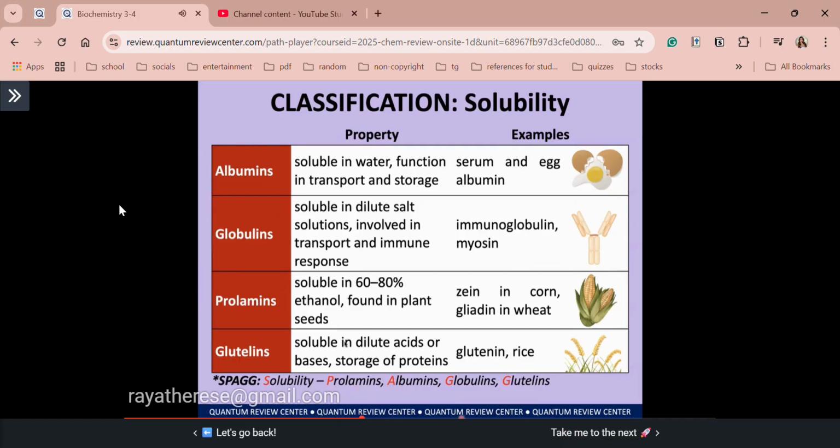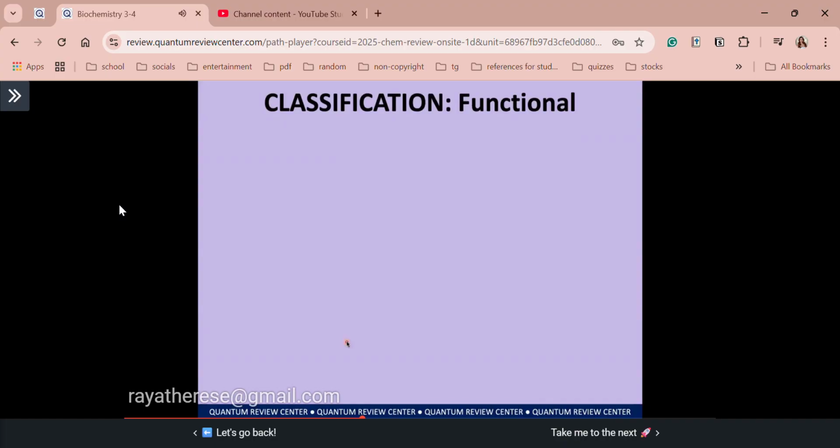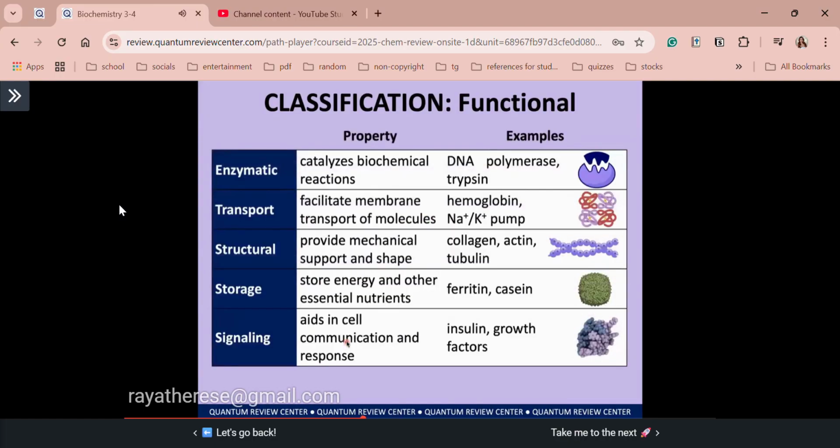Alright, so now we arrive with our last classification, functional. Actually class, we always include this in our discussion. Very important in order to transition to our next topic, because again, majority of your proteins have enzymatic roles. The first classification here in their functional category. Very straightforward: enzymatic meaning for catalysis, transport for membrane transport of molecules, structural, storage, and signaling.